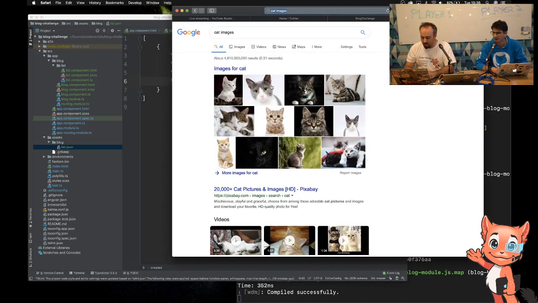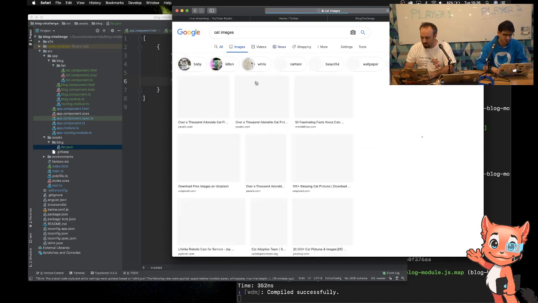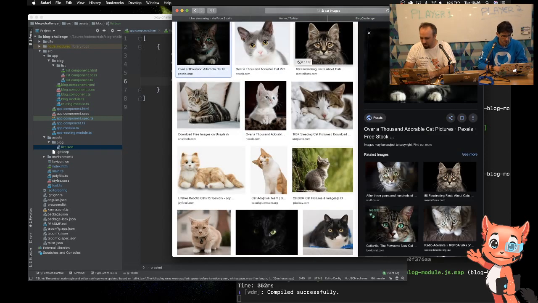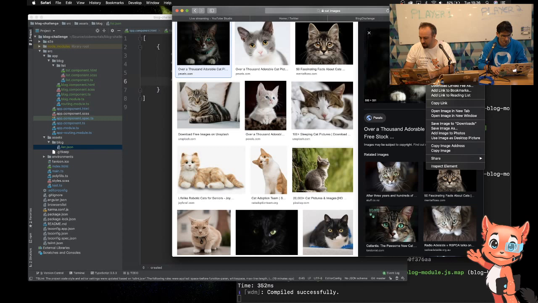Yeah, so I'm going to grab an image. This one looks good. Let me see. Grab the link to it. Copy image address. There we go.